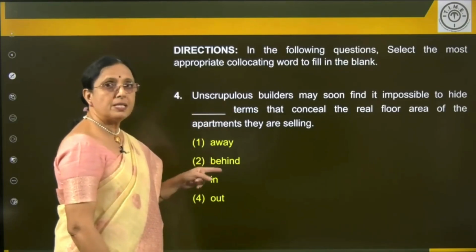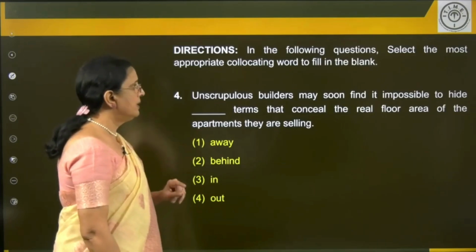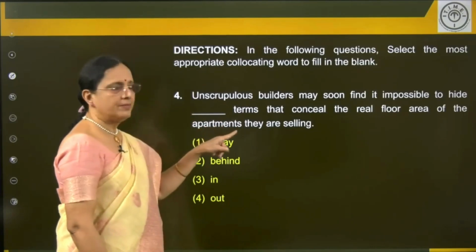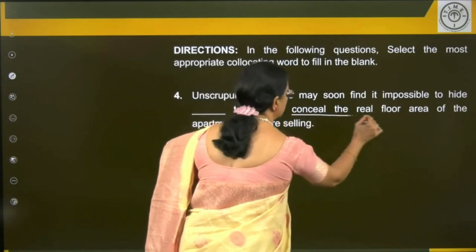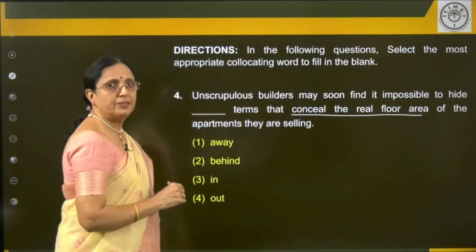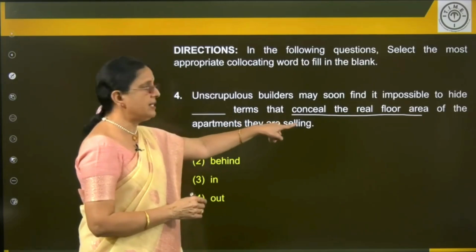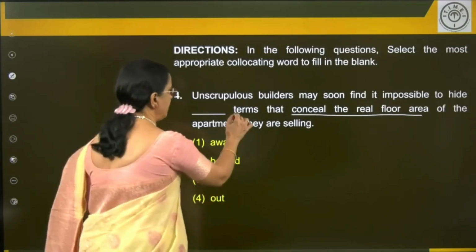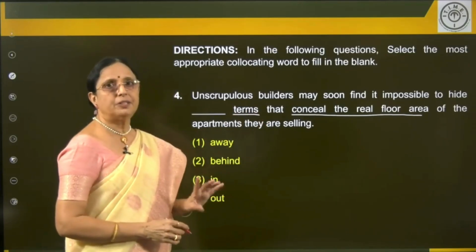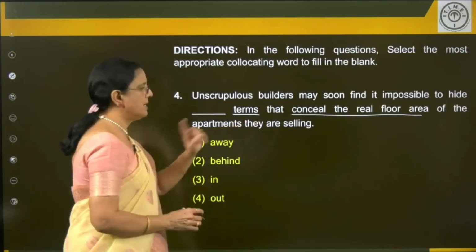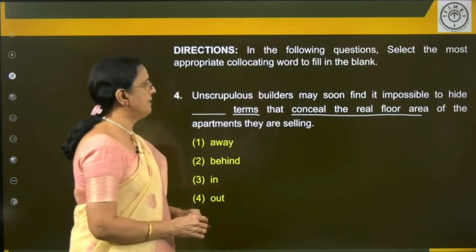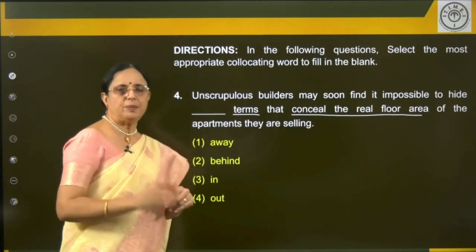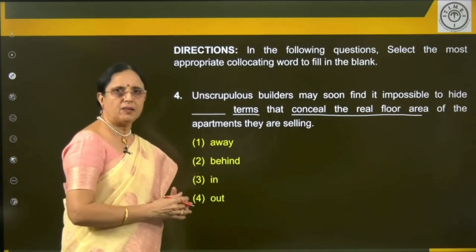Unscrupulous builders, unscrupulous, corrupt, dishonest builders may soon find it impossible to hide dash terms that conceal the real floor area. So the entire tone of the sentence is negative. Do you understand? They're hiding something. They're hiding the real floor area by using the terms. That they're managing or they're manipulating the words here of the apartments they are selling. All right. So this part is important for us. Right. Hide. What is hide away? Keep away or store in a secret place. Right. Hide away the money in the bank lockers.